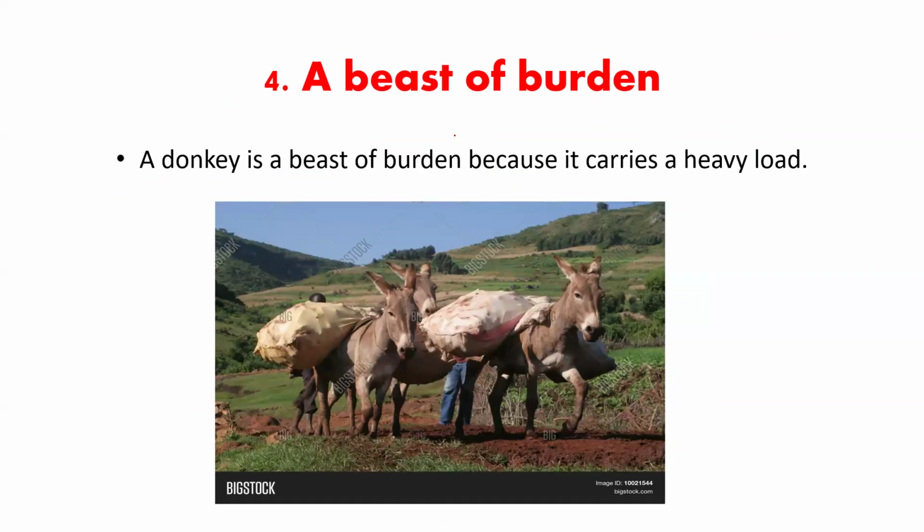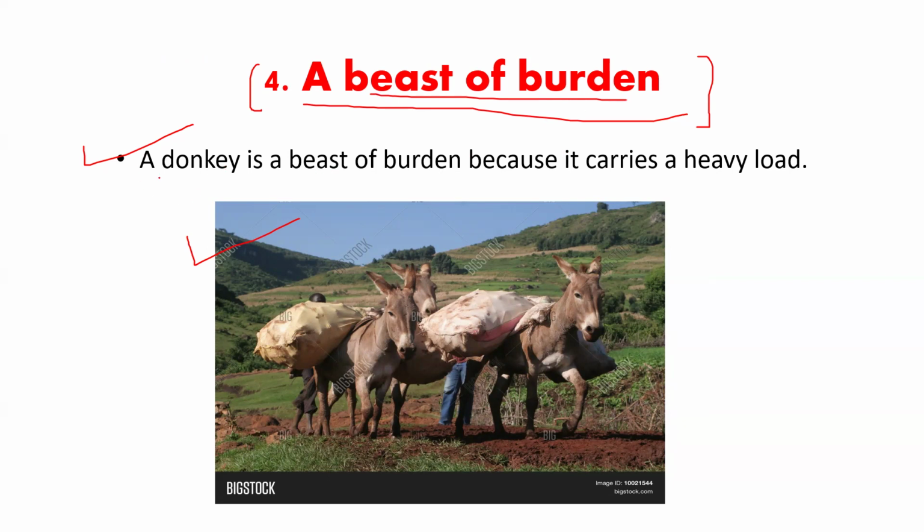I hope that now the things have become clear to you and you can extract the meaning from this picture and this sentence. A beast of burden is basically used for an animal. It may be a horse, it may be a donkey, it may be an ox. All these animals are meant to carry heavy loads and heavy weights from one place to another. They cover some distance and they usually have to carry such weight on their backs. So that is why this phrase, a beast of burden, has come.